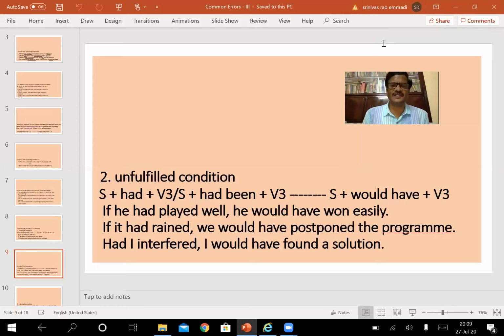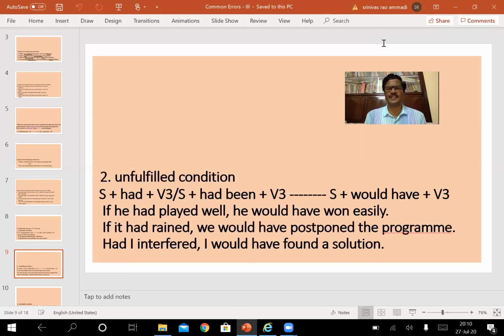Had I interfered, I would have found a solution. The same pattern can also be written like this. It seems to be a question, but it is not a question. It starts with the helping verb had. It does not mean that it is a question, but the same pattern can also be shown like this. Had I interfered means if I had interfered, without mentioning if. This conditional clause can be written like this.